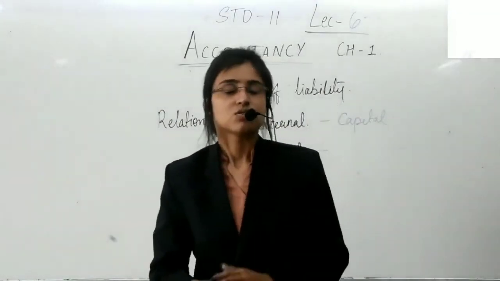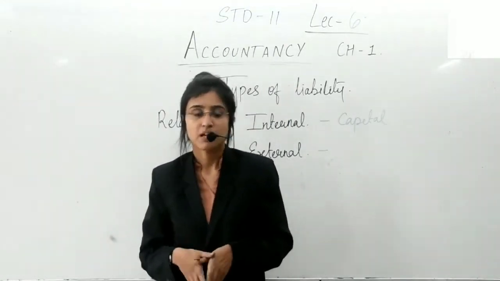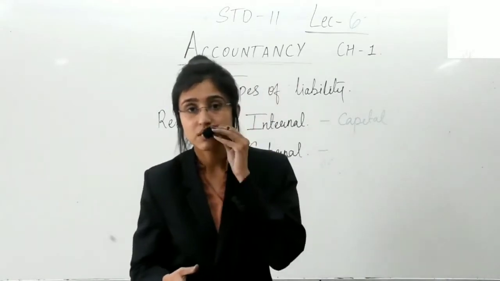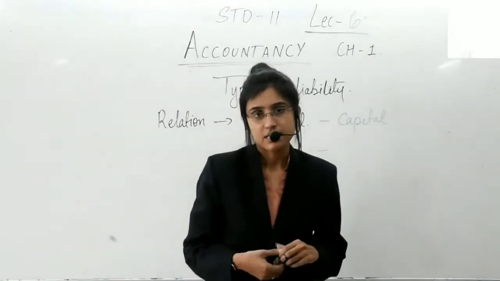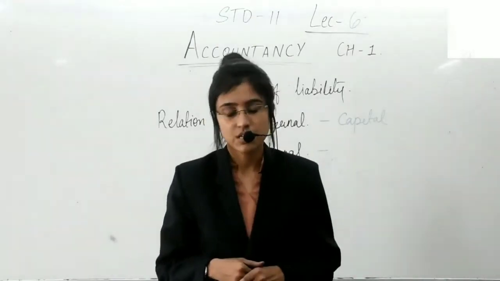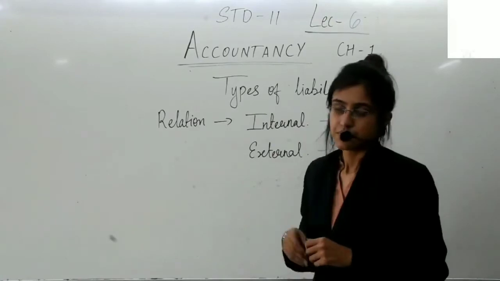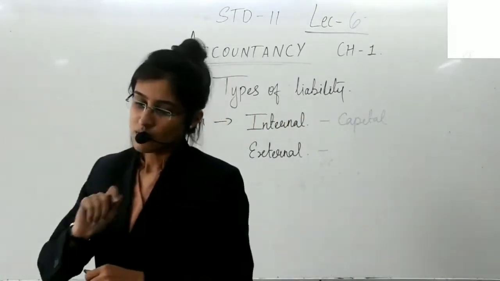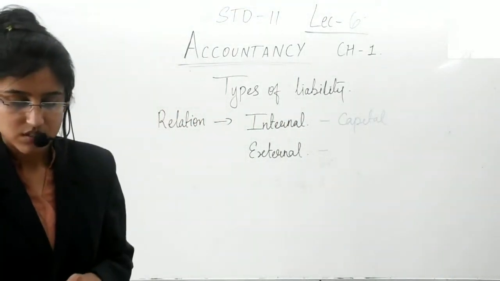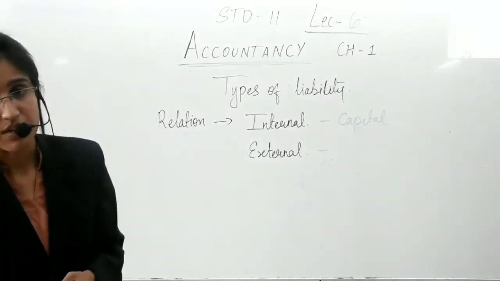So only the liability of business towards owner is an internal liability, and other liabilities are treated as external liabilities. Right? Okay, now let us understand this definition, the types, on the basis of time.